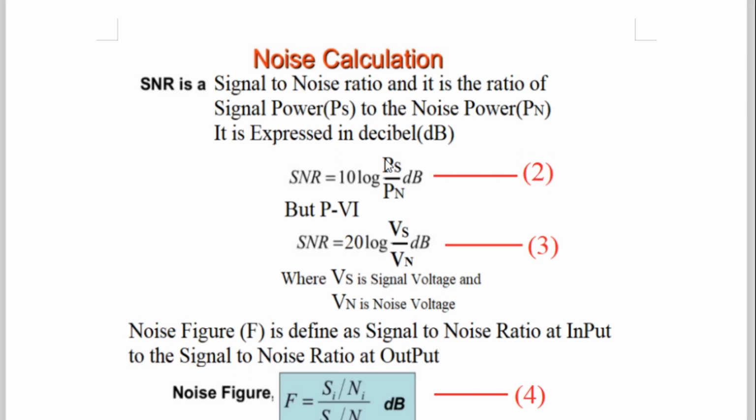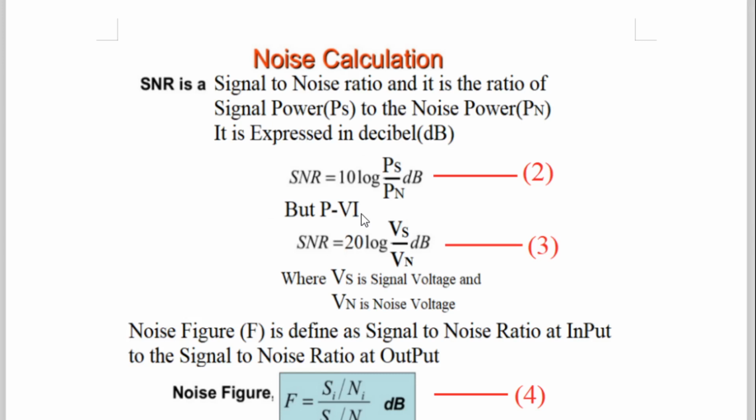Now in this equation, as we have done the calculation, power P is equal to V into I, but V is equal to I into R, and I is equal to V by R. So if you substitute I as V by R, then you will get V square.